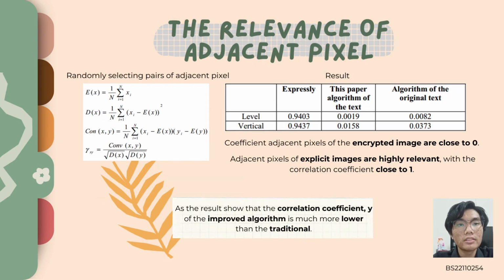Lastly, I will be talking about the correlation of adjacent pixels. We randomly select pairs of adjacent pixels, then substitute them into the formula you see there to find the adjacent pixel correlation coefficient. If the coefficient is nearly 0, then it's very well encrypted. Meanwhile, if it's very close to 1, then the adjacent pixels are highly correlated. As you can see from the results of the improved and the original encryption, the correlation coefficient of the improved encryption is much lower than the traditional one.